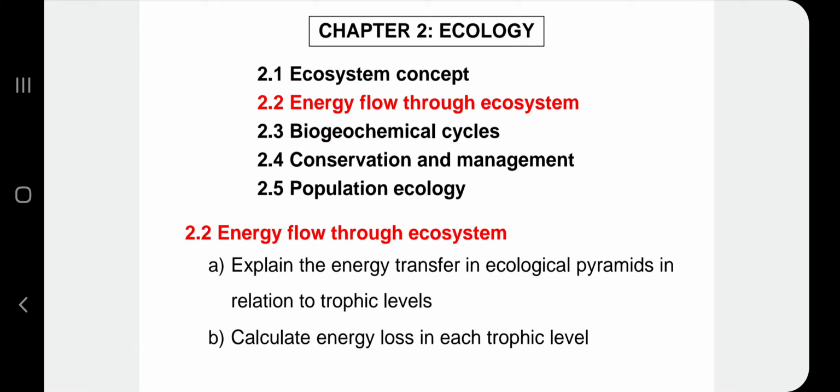The first one, explain the energy transfer in ecological pyramids in relation to trophic levels. So actually, for learning outcome A, we will learn three types of ecological pyramid, but we want to focus more on the last ecological pyramid, which we call as a pyramid of energy. And then for 2.2, we will also learn how actually energy is transferred from producer to primary consumer, and then from primary consumer to secondary consumer to tertiary consumer, and so on.